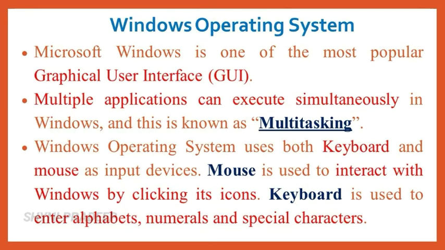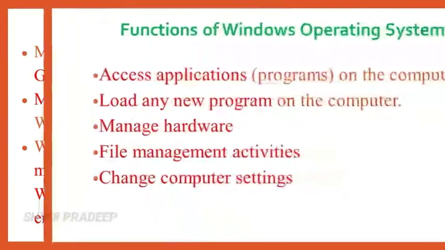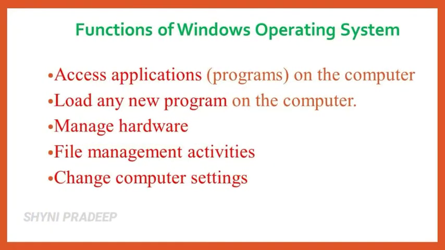Windows operating system uses both keyboard and mouse as input devices. What is the use of mouse? It is used to interact with the Windows by clicking its icons. What is the use of keyboard? It is used to enter alphabets, numerals and special characters. Okay. What are the main functions of Windows operating system?